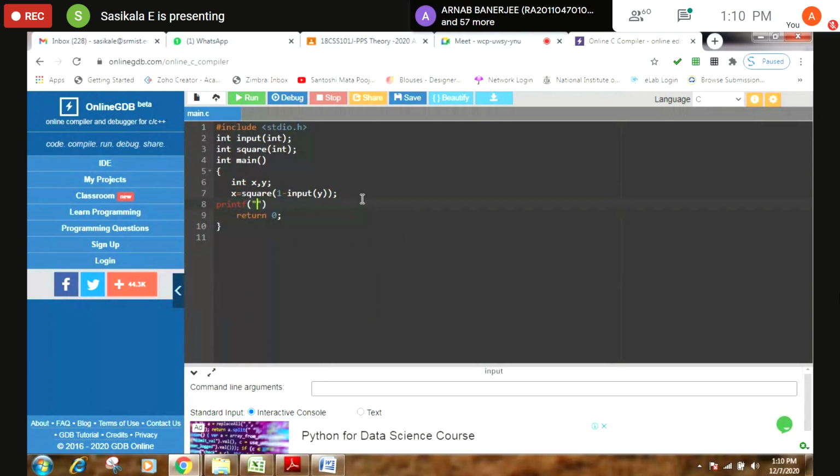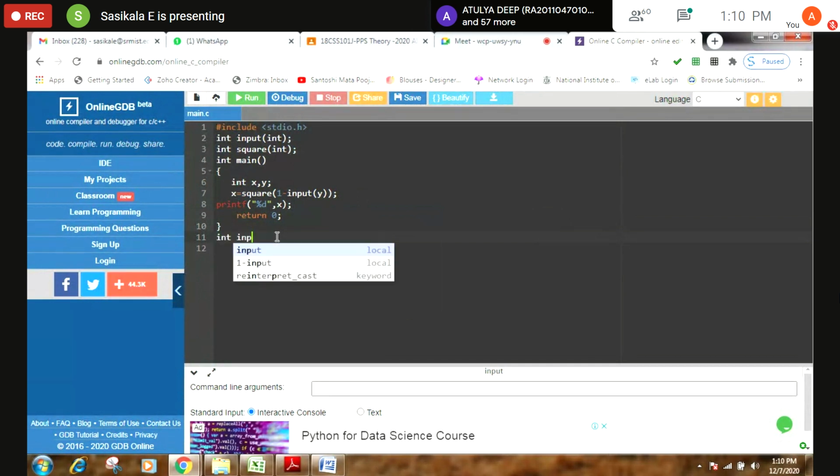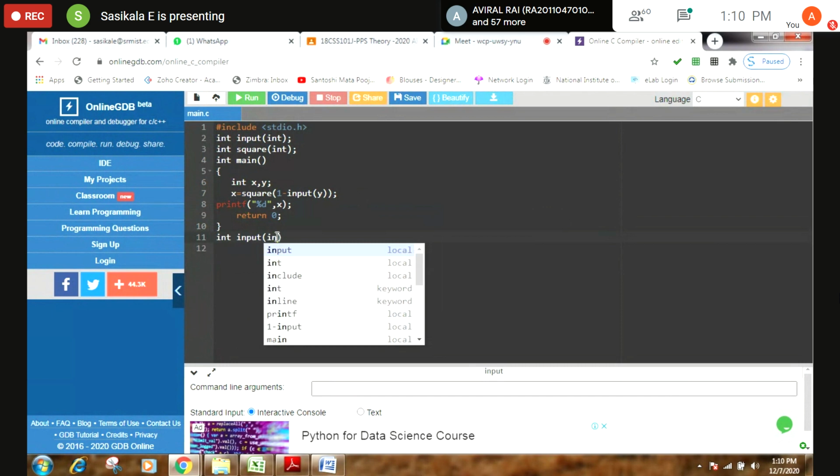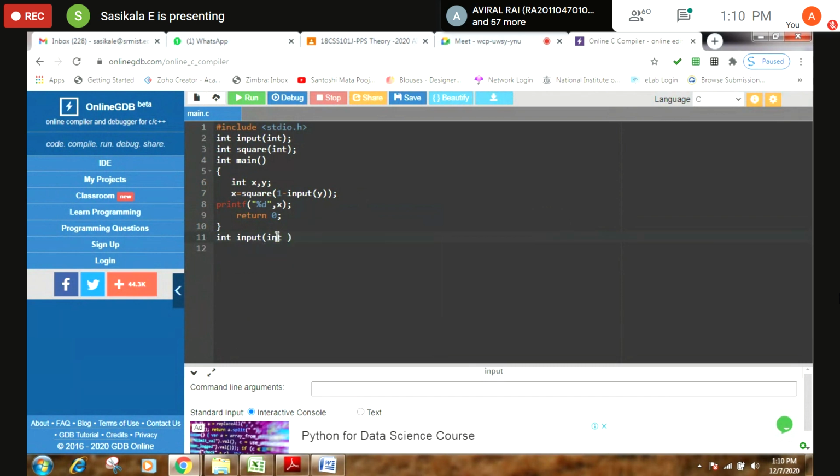printf "%d", I'm printing that x value. You can have the function definition part here. So int input, which was specified with x, I'm making it as a.